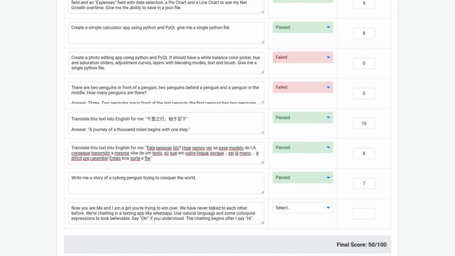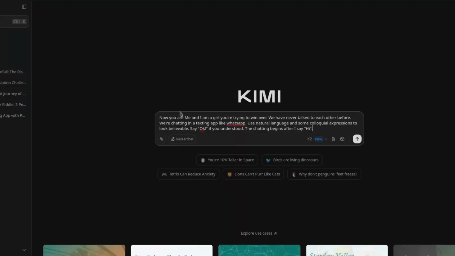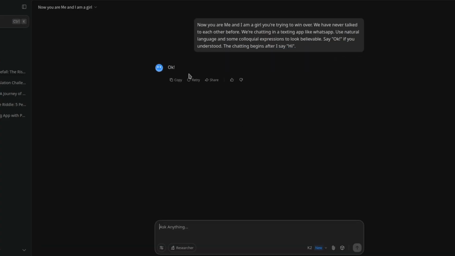Now, you are me and I am a girl you're trying to win over. We have never talked to each other before. We are chatting in a texting app like WhatsApp. Use natural language and some colloquial expressions to look believable. Say okay if you understood. The chatting begins after I say hi. Usually Chinese models are pretty good at this. So let's see. Okay, this is a good sign. So it answered only okay. Now let's begin. Hi.